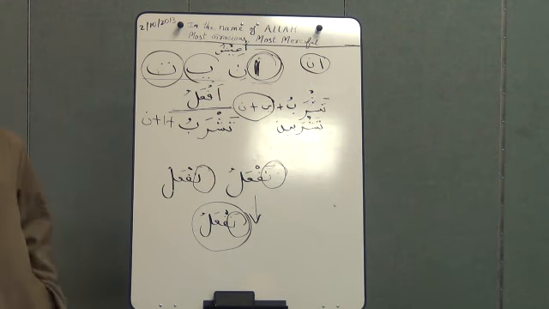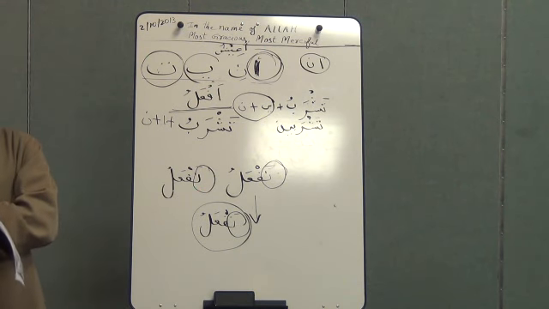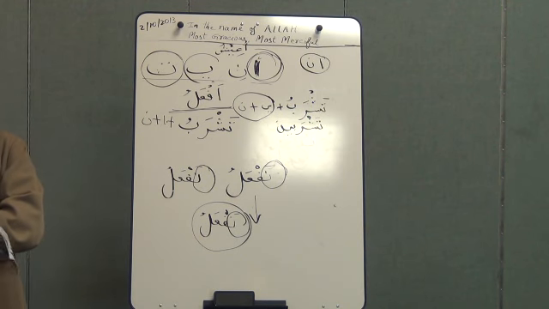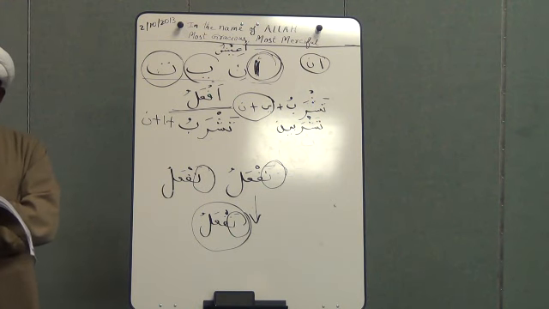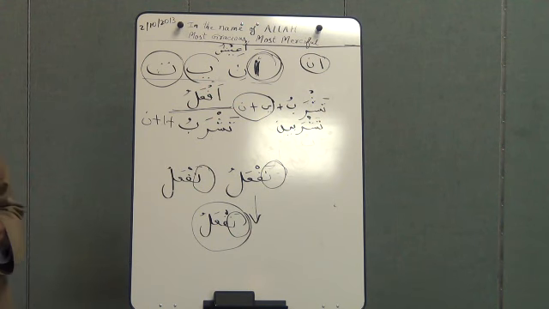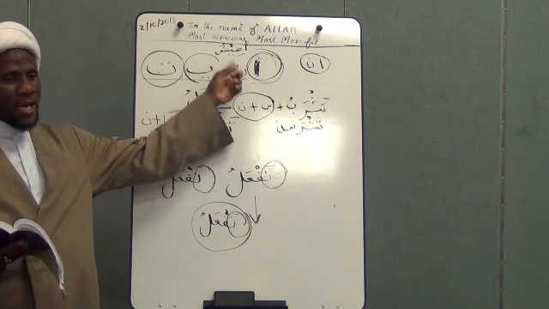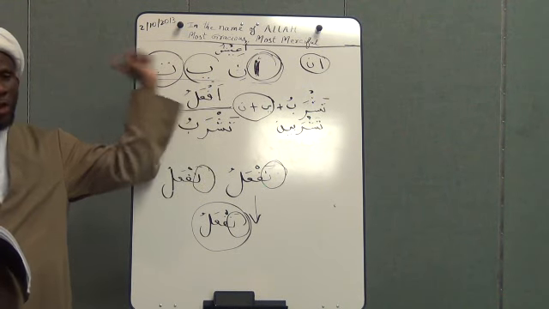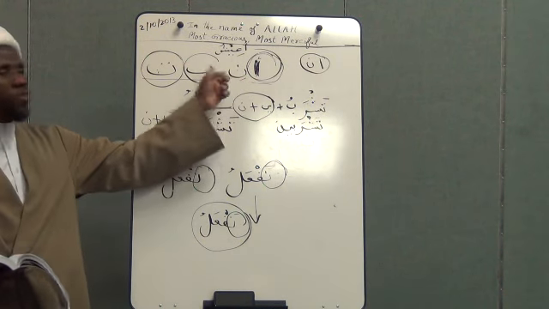Now we're going to the important points about the above chart. Number 1, the past tense three-letter verb did not display prefixes, but the present future tense chart shows both prefixes and suffixes. Number 2, the prefixes are called the signs of mudari. These four letters are alif, nun, ta, and ya. Anytime you want to form the present tense, you have to use one of these four. You can't form a present tense in Arabic unless you use one of these four.